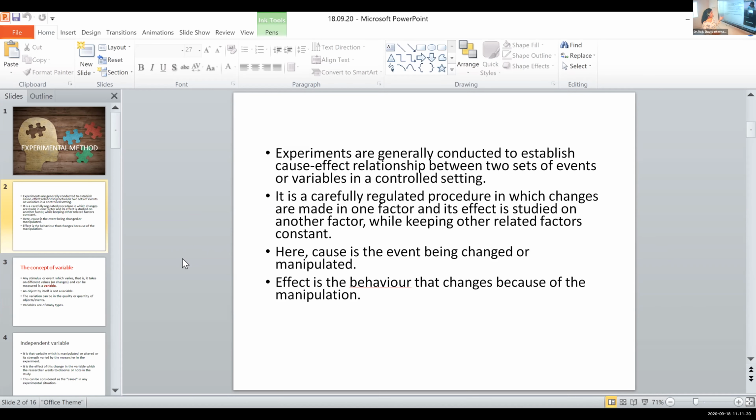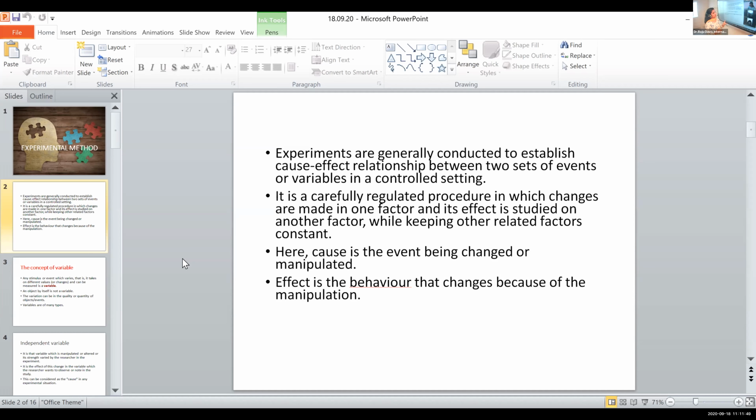So what is the thing that is being used here? The variables or the behaviors or the events. That is the thing being used in the experimental methods as concerned to psychology. So here we heard a statement that cause is the event being changed or manipulated. So the thing being manipulated in an experiment in psychology will always be the cause.